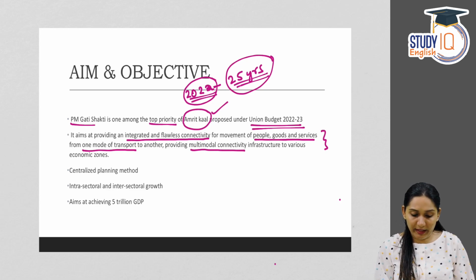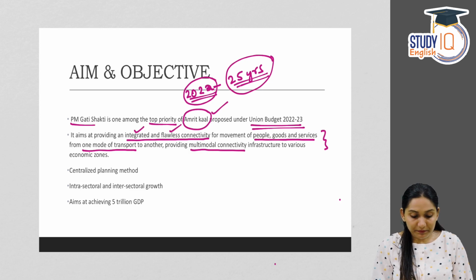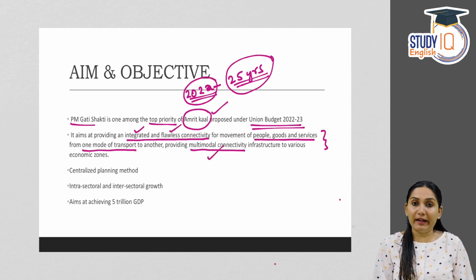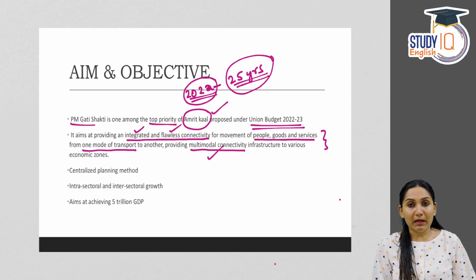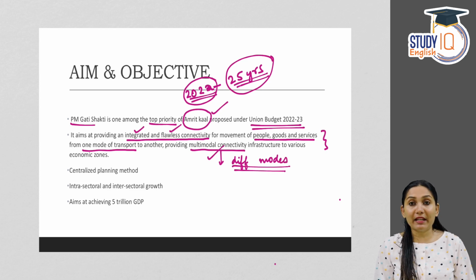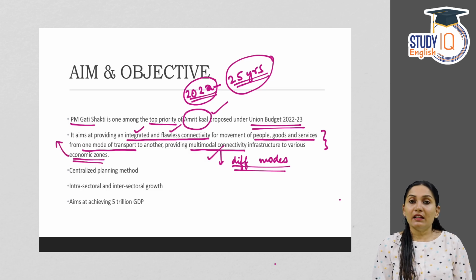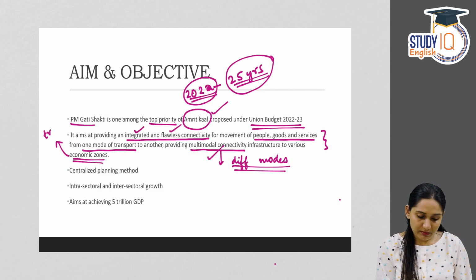So it aims at providing an integrated and flawless connectivity for the movement of people, goods and services from one mode of transportation to another. That is providing a multi-modal connectivity. Multi-modal means different modes of connectivity. Different modes. It can be railway, waterway or roadway also to various economic zones. Why? Because this will enhance the trade and transportation.